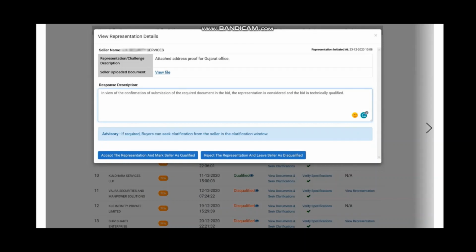In one case, the firm had already submitted document regarding its office in Gujarat. However, it was somehow overlooked. In this case, the firm has reattached this document and also mentioned that the documents were submitted during technical and financial bid submission. So it was rechecked and the company's contention was found correct. So in this case, the offer is technically qualified.